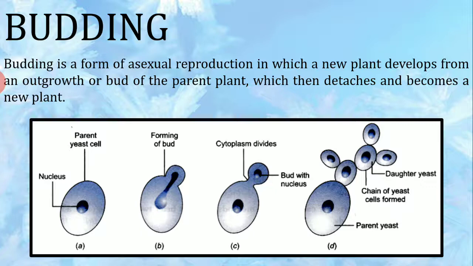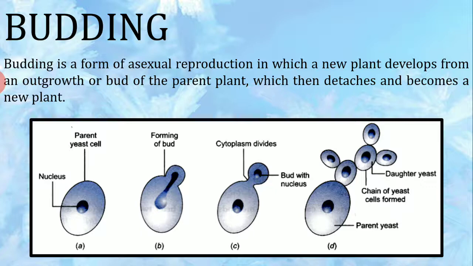This is a yeast cell children. The example shown here is that of yeast. Then the nucleus starts elongating, forming into a bud. Then the whole cell divides into two parts, and each part starts detaching and acts as an individual organism. So the cytoplasm is dividing with the nucleus also getting divided into two, bud with the nucleus, and the new cells that are formed are known as the daughter cells.